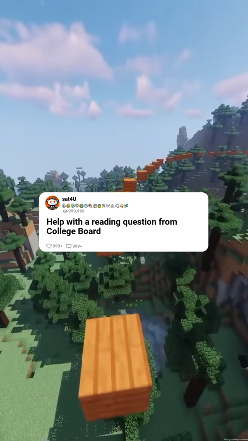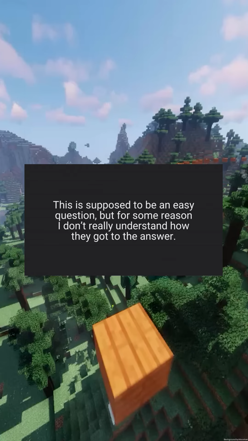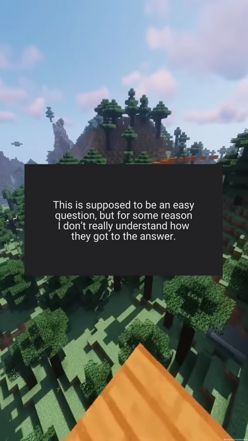Help with a reading question from College Board. Hi everyone. This is supposed to be an easy question, but for some reason I don't really understand how they